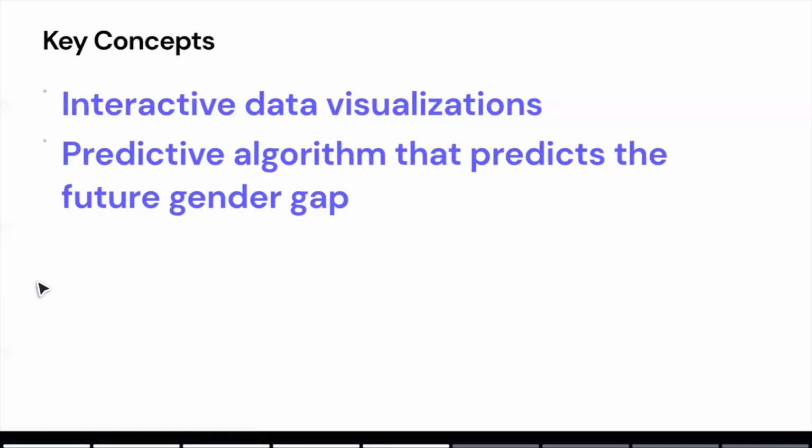Some key concepts driving our solution that we wanted to validate during our user testing were interactive data visualizations and a predictive algorithm to predict the future gender gap. And during our concept validation, we realized that the best way to portray our data visualizations and grab the user's attention quickly was to implement scrollytelling.